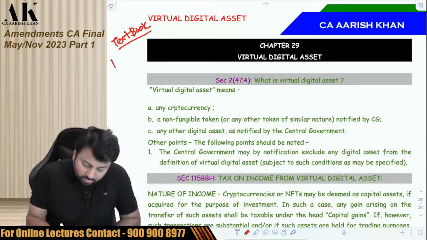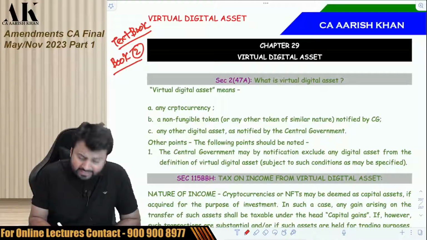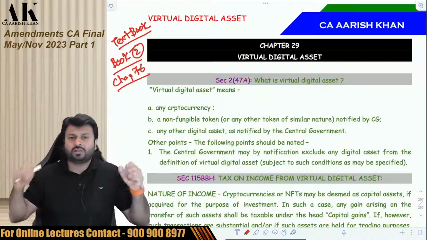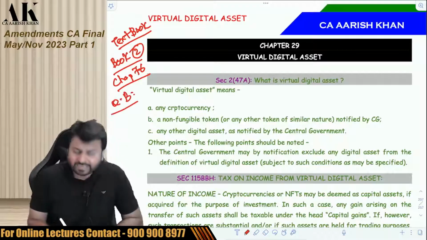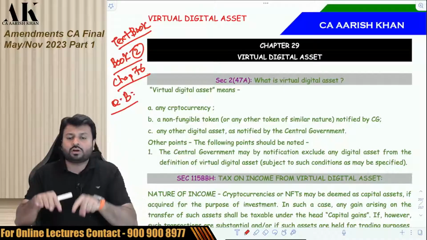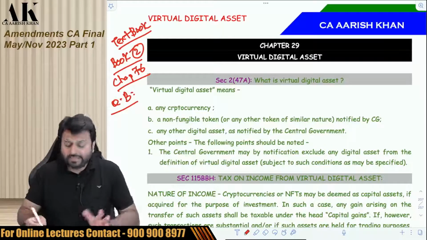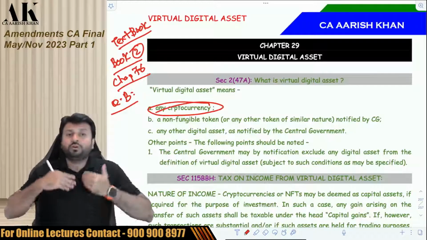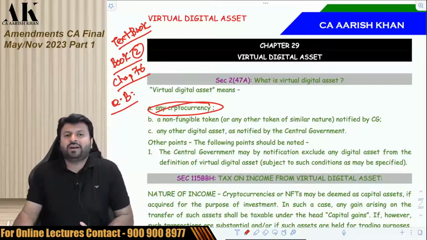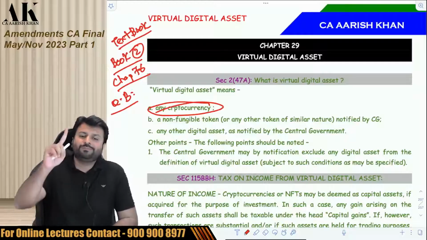Then I will also go to book 2, because there is one very recently introduced circular. There is one chapter 76 in your book 2, where I have put all the latest circulars so that you can pay special attention on that. Then I will also go to question bank, and then I will solve some questions based on virtual digital asset. What is virtual digital asset? It is nothing but what? A cryptocurrency. The cryptocurrency taxability has been introduced by Finance Act 2022, which was missing earlier.